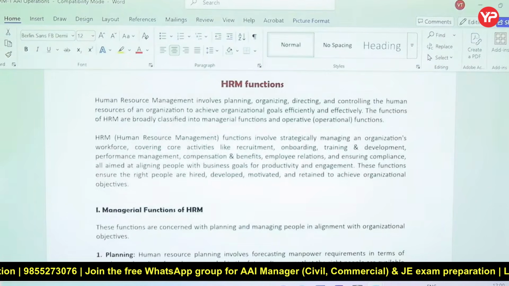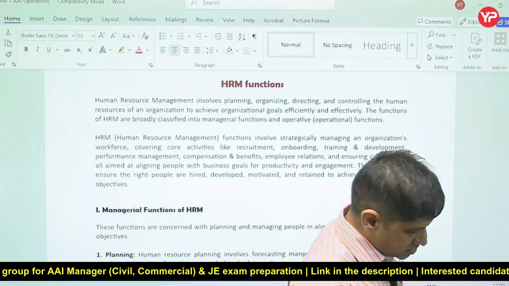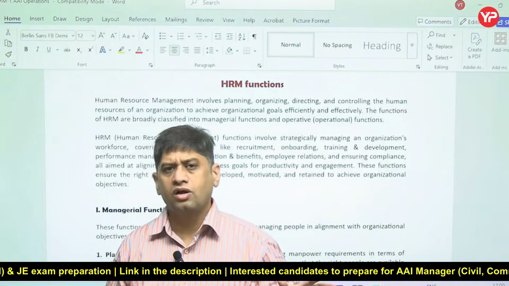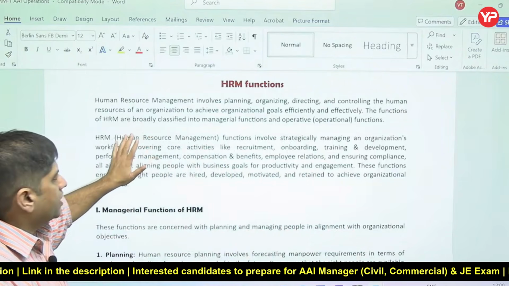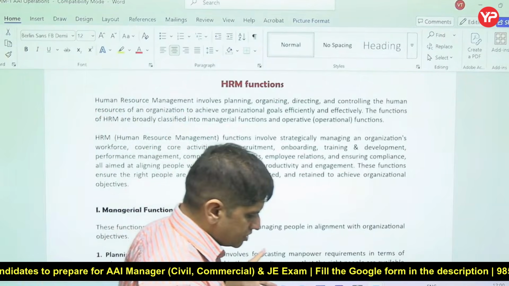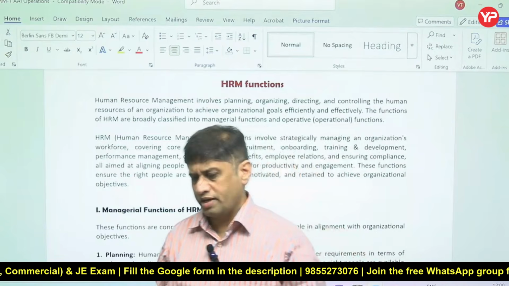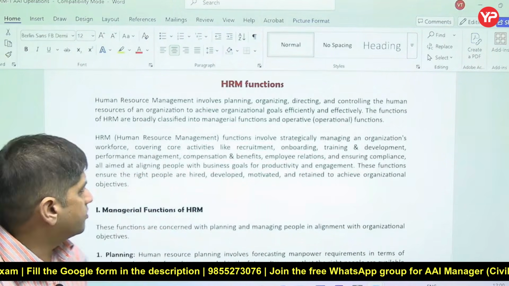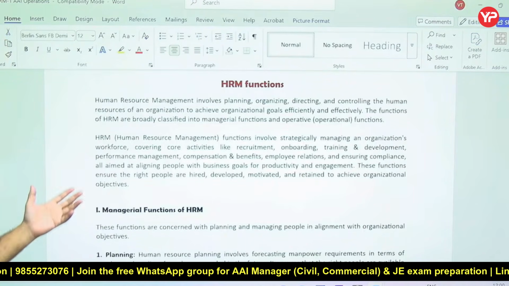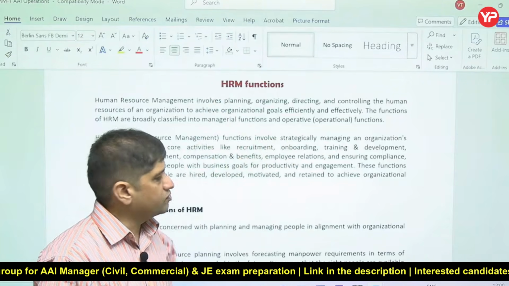Okay, so now friends, about human resource management functions. What are the various functions of HRM? We can divide these functions into categories. Planning, organizing, directing, controlling are the typical functions of a manager, and human resource management is also a managing domain, so these are functions of HRM too. To achieve the organization's objectives we need to do these functions, and we can divide all of them into managerial and operative, or operational.